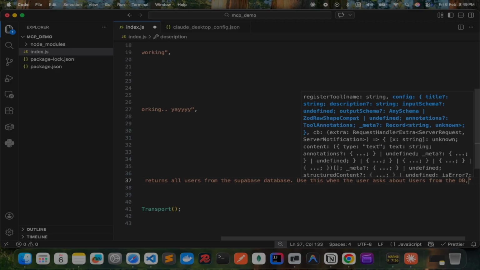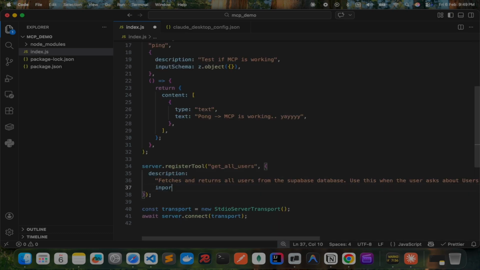Wants to see user data or requests user information. Okay, now input schema, which will take z.object